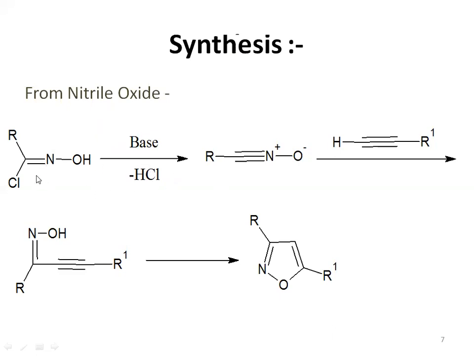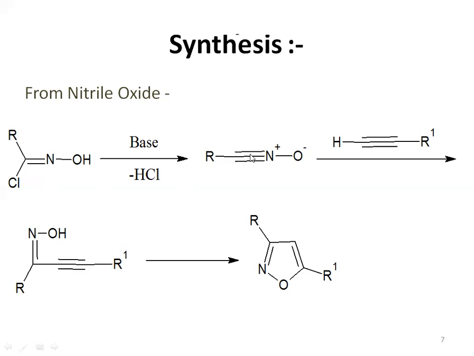After that, what happened? When Cl is removed, it gives its electron pair to this carbon atom, which is attached to the nitrogen as well as one alkyl group. When that electron pair shifts between carbon and nitrogen, there will be the formation of a triple bond. Means that the double bond is converted to a triple bond after removal of chlorine and hydrogen.